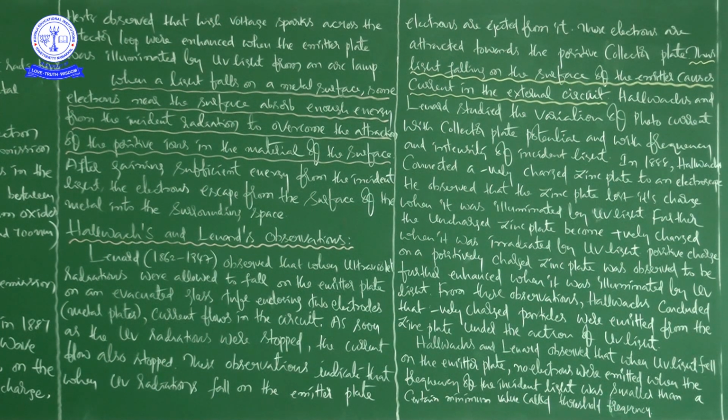Once again, he observed this while doing the experiments. This threshold frequency, or minimum frequency, depends upon the nature of the material of the emitter plate. I will repeat the last point, which is important for NEET: the threshold frequency depends upon the nature of the material of the emitter plate.